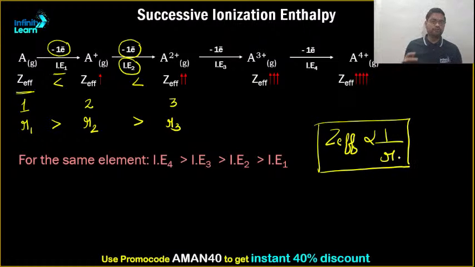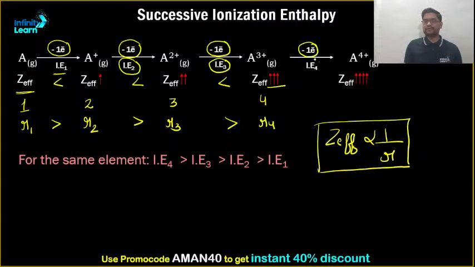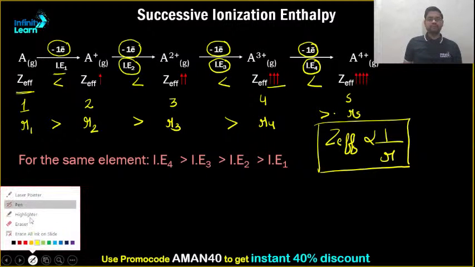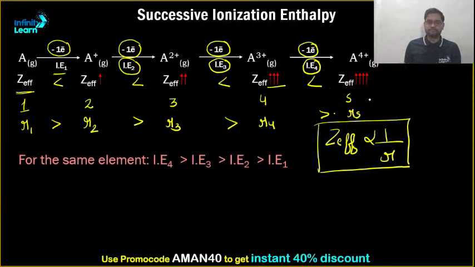There are 2 to 4 conclusions that we are going to derive from this successive ionization enthalpy, so please make a note of it. Again, if I supply some energy to remove one electron, it will be IE3. Effective nuclear charge increases, let us say 4, and its radius has decreased. If I supply one more, it is IE4, and let us say 5. R5 decreases. Clear? I hope this much is clear to every one of you, right?